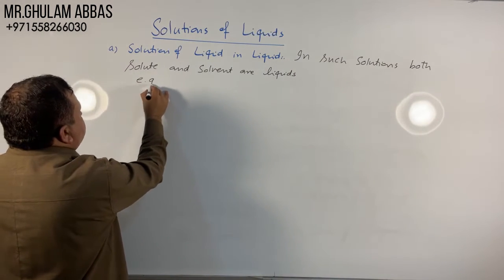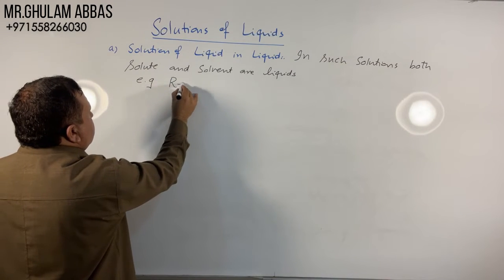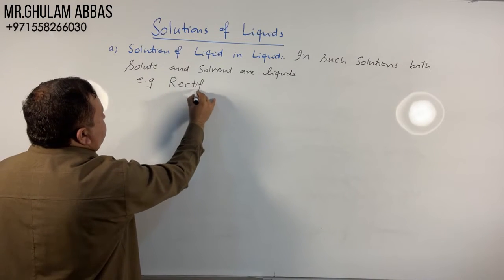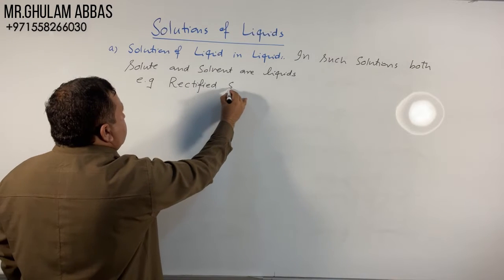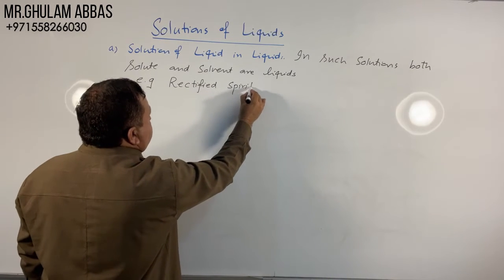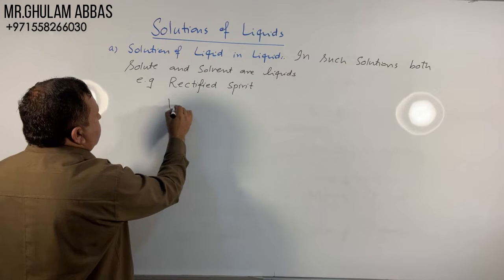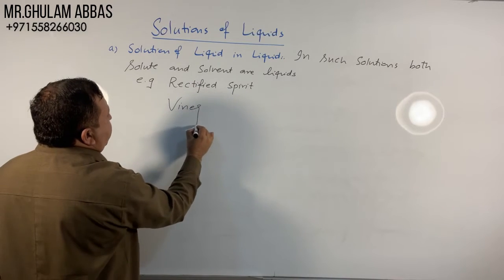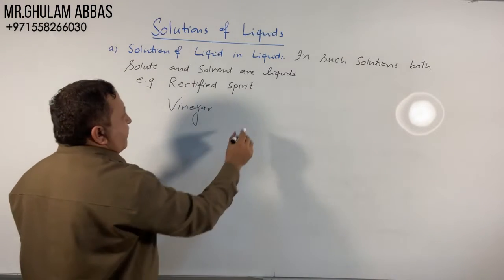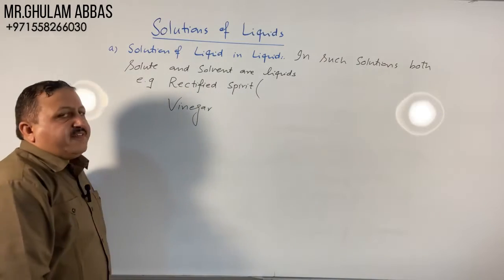For example, rectified spirit and vinegar. What is rectified spirit?